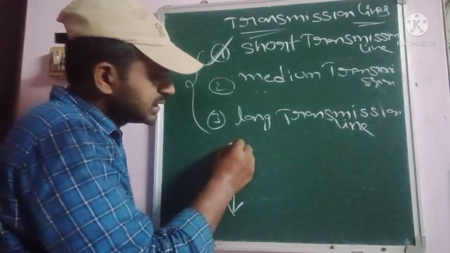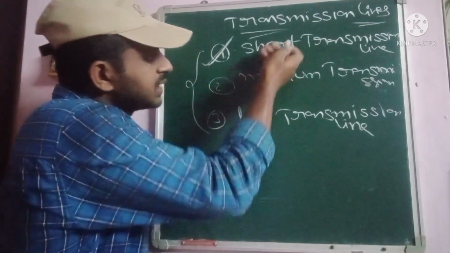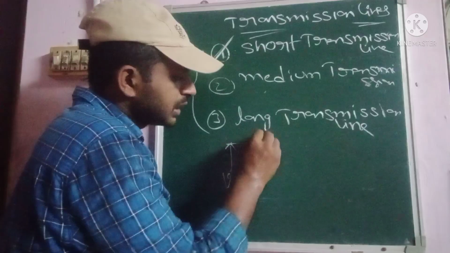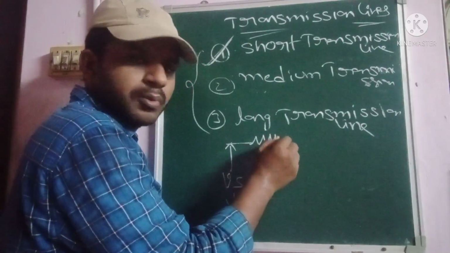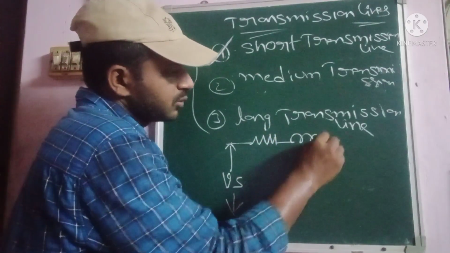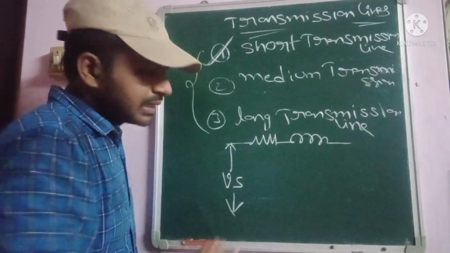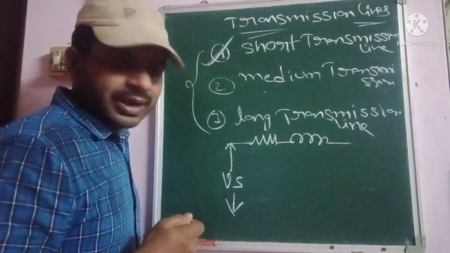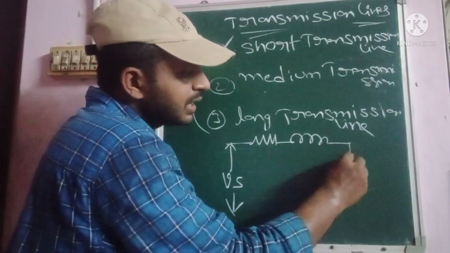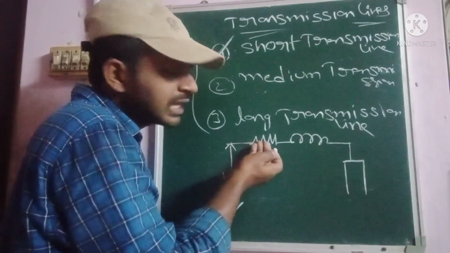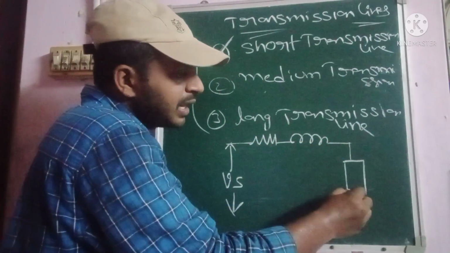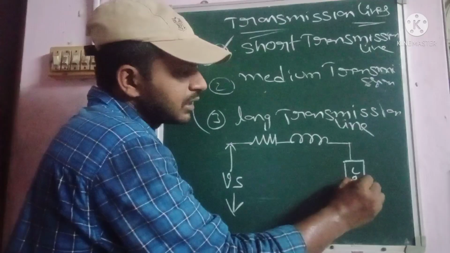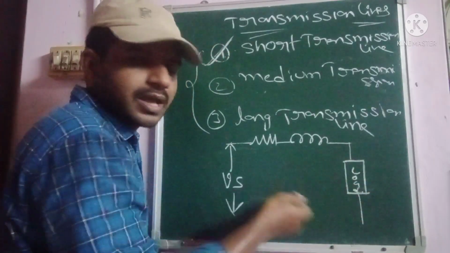The short transmission line contains resistance and inductance, connected in series. Finally, the total supply flows to the load center.